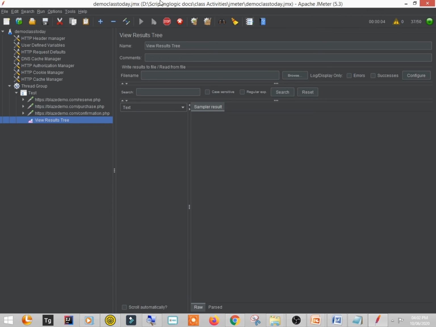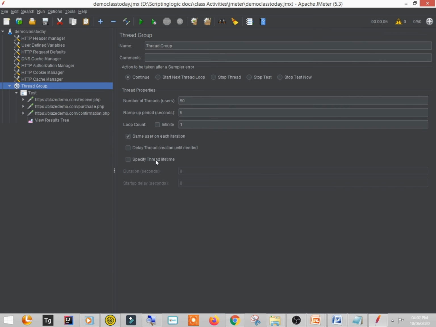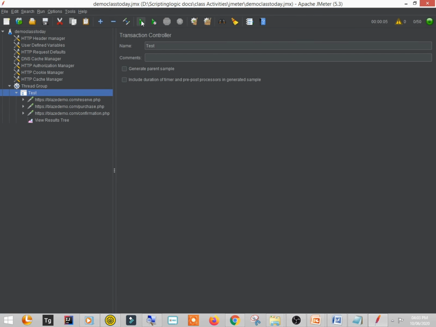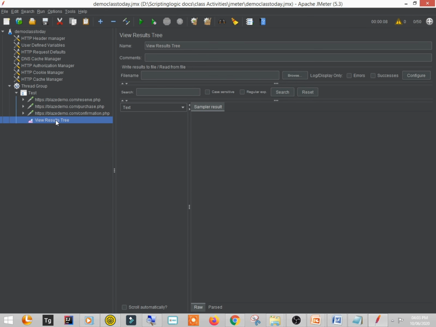Okay, let me stop this. I'll have to do one more thing. Here it is: specify the thread lifetime. We will not allow them to run for so much time. Let's give it 15 seconds. So this is the duration; after these 15 seconds, it will be terminated automatically. Now we'll start executing this and keep a watch on it. Let me remove this, because we are seeing the older result. Okay, now we'll run this and see the fresh result.